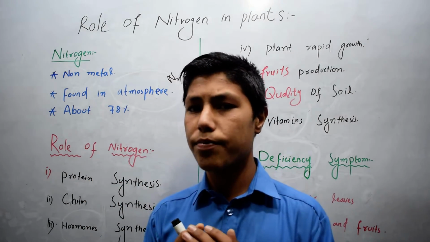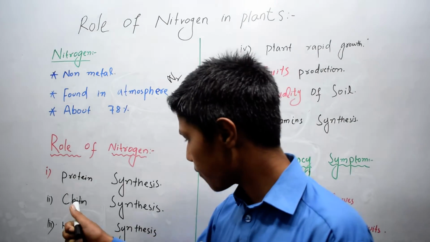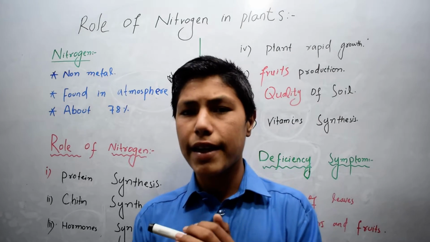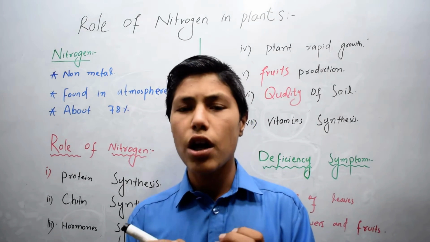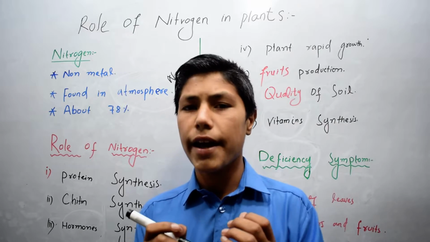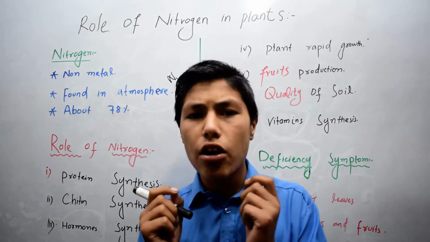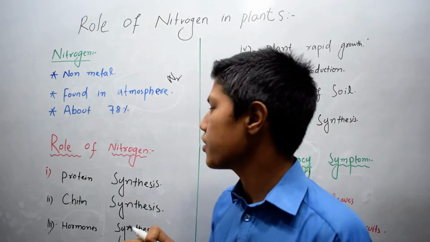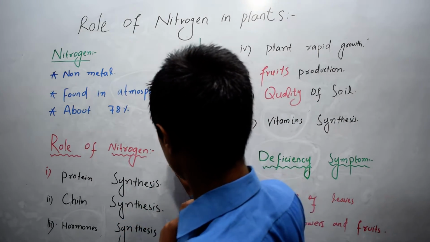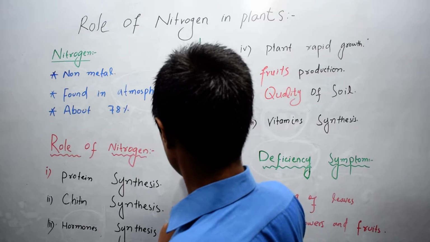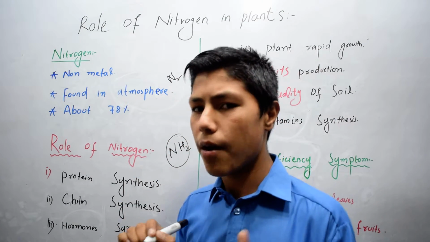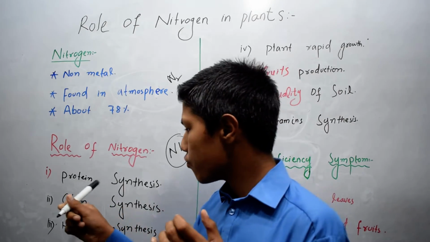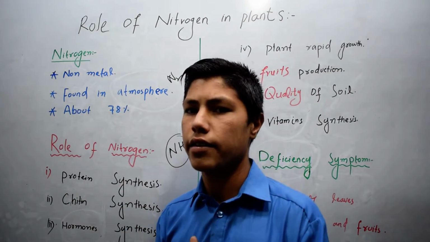Let's start from the first one, that it makes protein synthesis. Nitrogen plays a very key, very important role in protein synthesis because it makes the amino group of amino acid, which is NH2. It has the amino group of amino acid. So nitrogen plays a key role in protein synthesis.